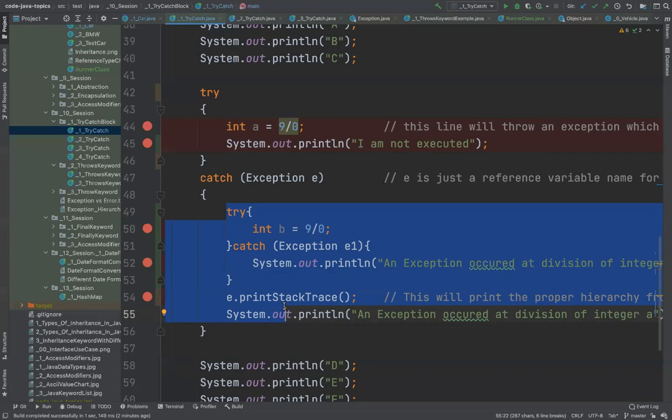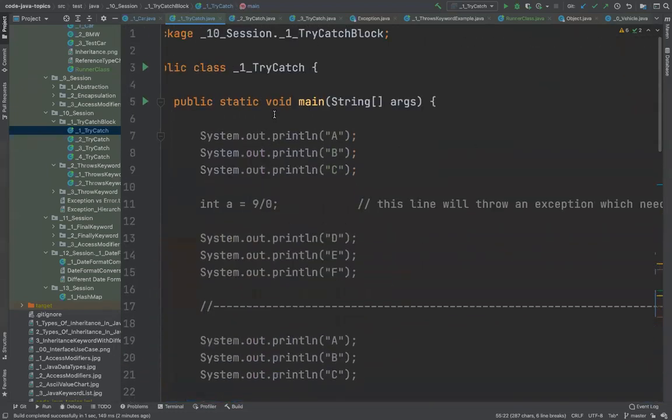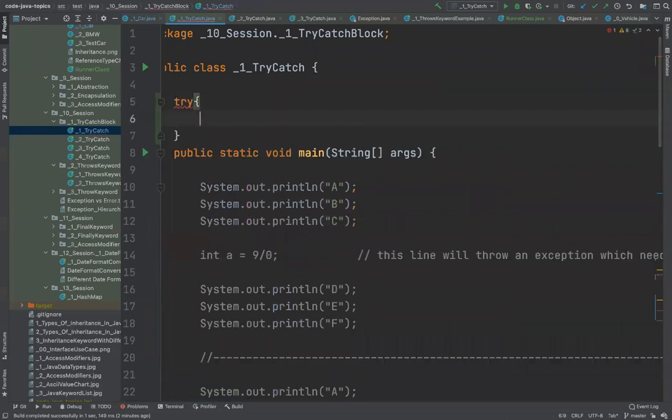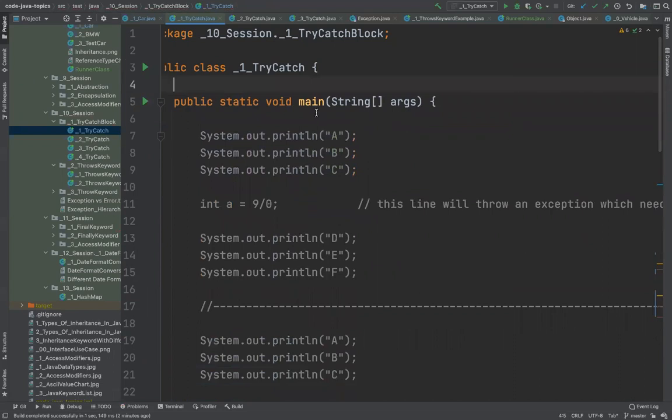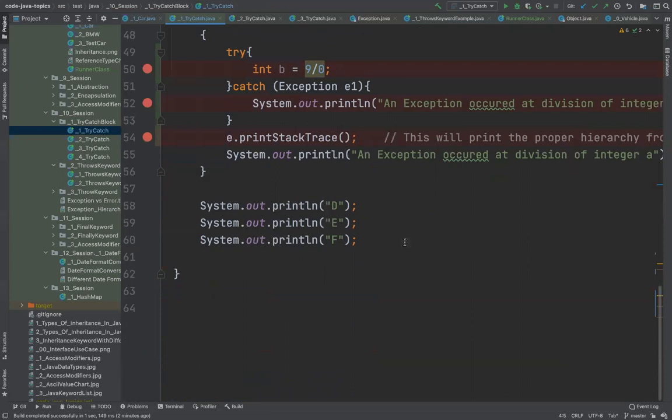We can place it any place, right? Like outside the method, or we can cover the methods inside the try catch block? See, nothing can go outside the method. Everything has to be inside a method. That's the rule in Java. You cannot write a try catch block here. So whatever you write inside a method, you can put try catch around. You can put try catch in for loops.